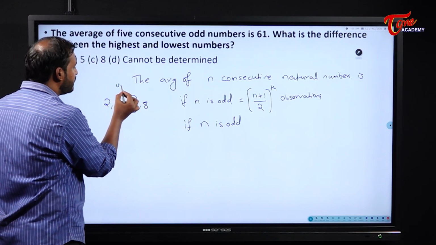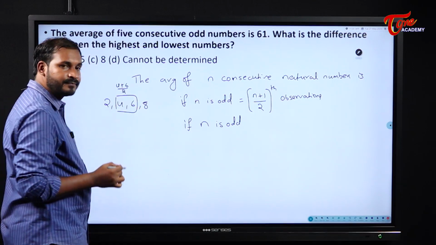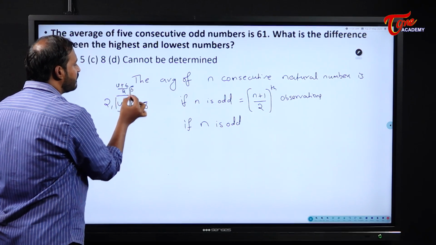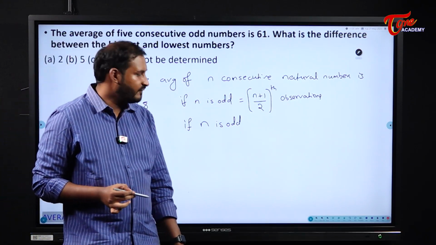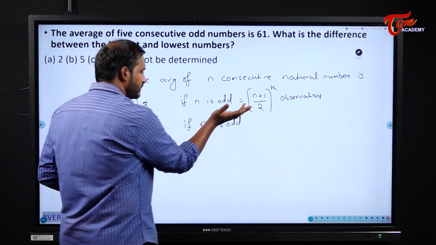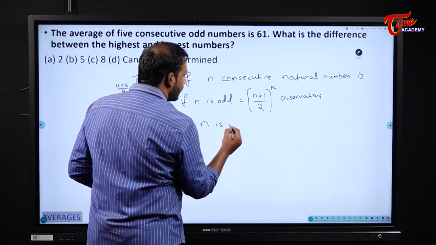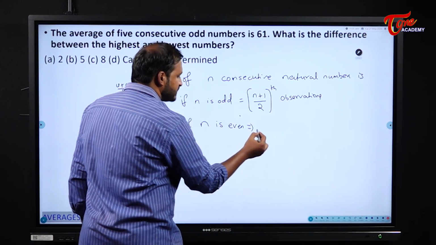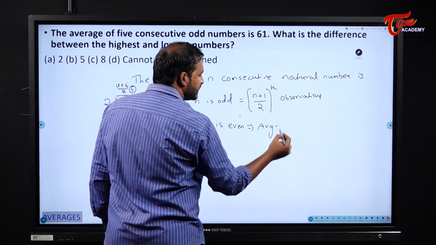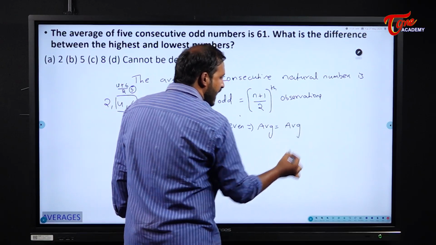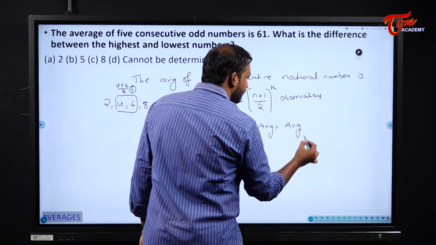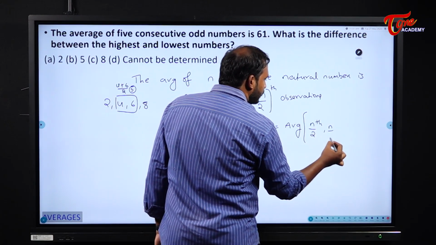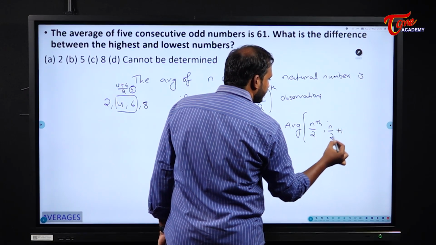So here the average will become 4 plus 6 by 2. 4 plus 6 is what? 10. So the average becomes 5. Here the average becomes 5. So if n is even, our average is equal to the average of, remember, the n by 2th term and the n by 2 plus 1th term.